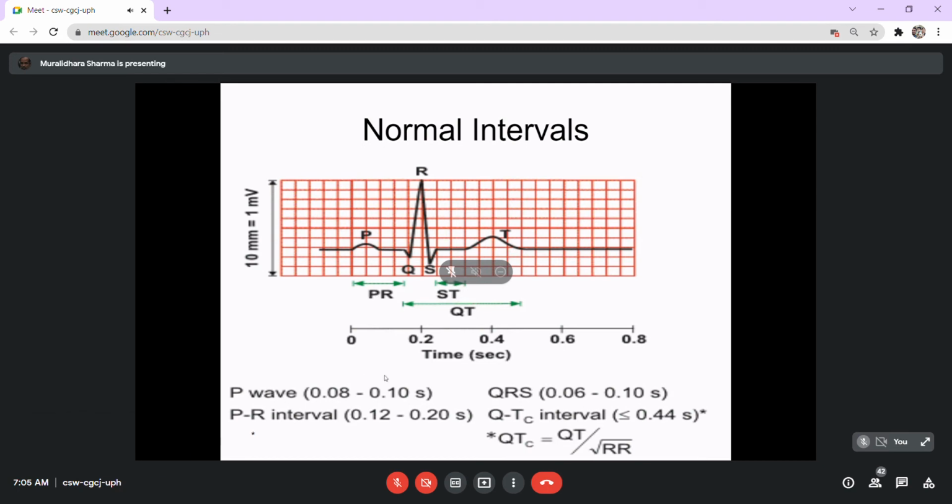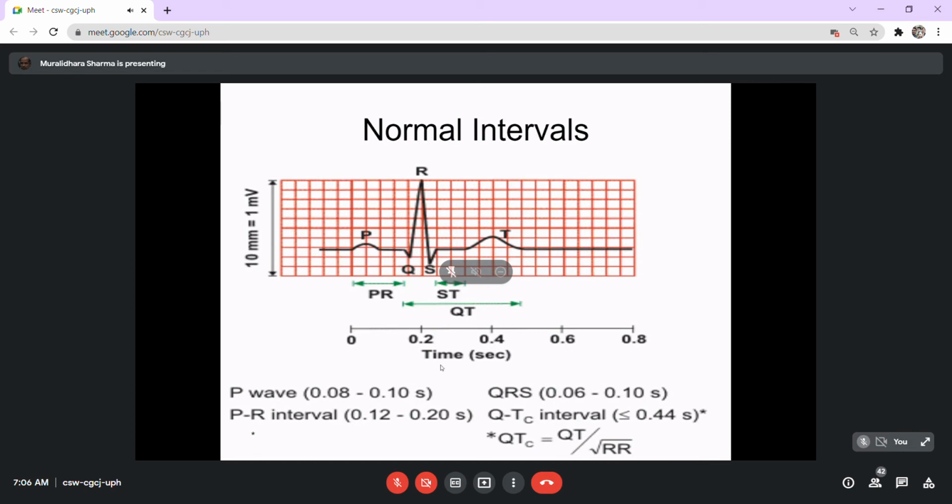The usual normal ranges would be: the P wave is 0.08 to 0.10 seconds. 0.08 means 2 of the fine lines of the ECG. That's the limit of the P wave. Whereas the PR interval, which you measure from the start of the P wave to the R, should be 0.12 to 0.20 seconds. In the sense, 3 to a maximum of 5 lines would be the maximum limit.